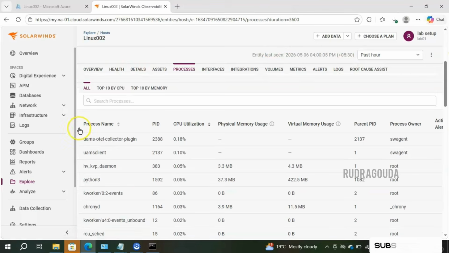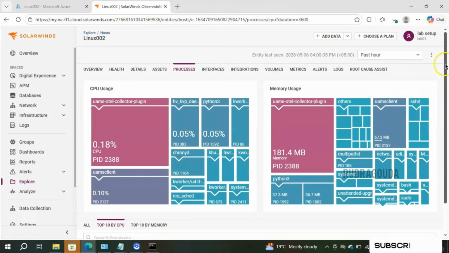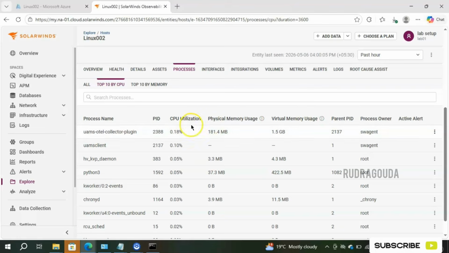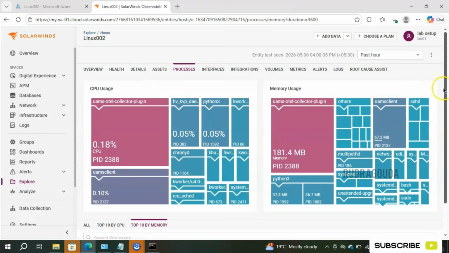You can say, top 10 by CPU. If I click on that, it will display the result accordingly. So currently this is using the highest percentage, that is 0.18, and this is second, and this is third, and this is fourth. Like that, for top 10 by CPU you will get the information. Like that, if you want to get memory related information as well, like top 10 memory usage, then go here and you will get the complete information about that.